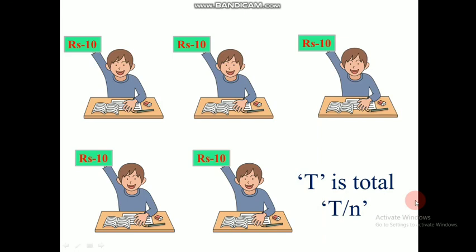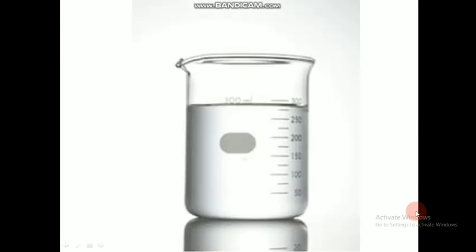If we consider the real example of volume also, we can understand this. Say I am considering a beaker full of a liquid, and I am thinking that 1 mole of this liquid is this much. Molar volume of this liquid means how much space is needed for this much liquid, or how much space is required for this much liquid to exist. That is molar volume, and volume means the whole amount. However much we take, that is the volume.